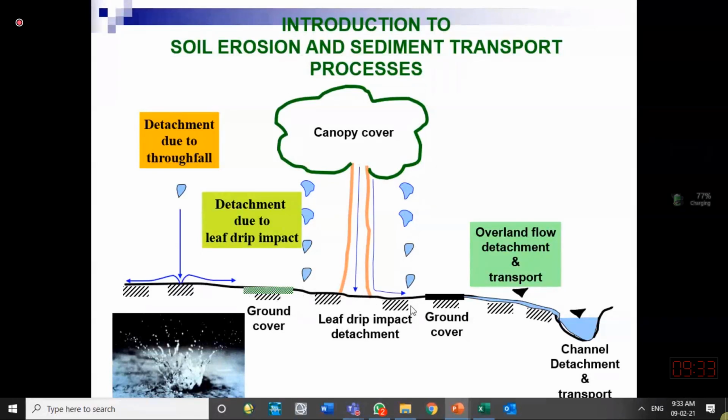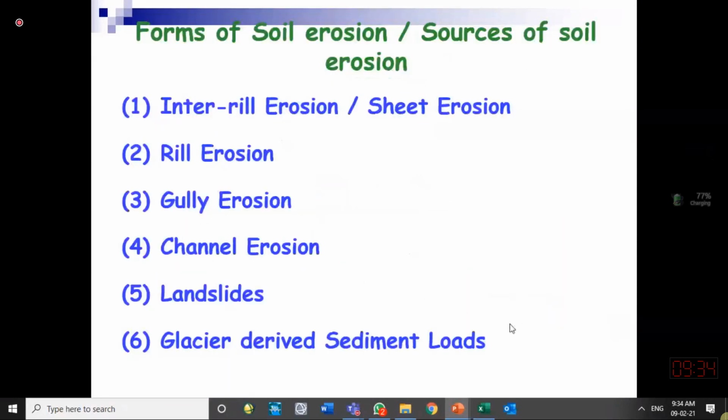Then it transports to nearby channels, rills or gullies, and then sediments start moving in the channel. We say now this is channel transport. Over here it is overland transport. The difference you see over here is that we have a larger depth of water here and a smaller depth of water there. Both of them are flowing water. When sufficient depth is achieved, we say channel flow has started.